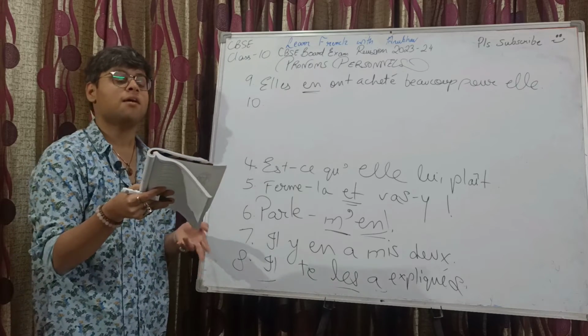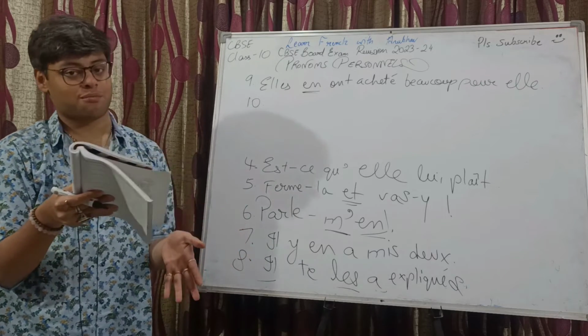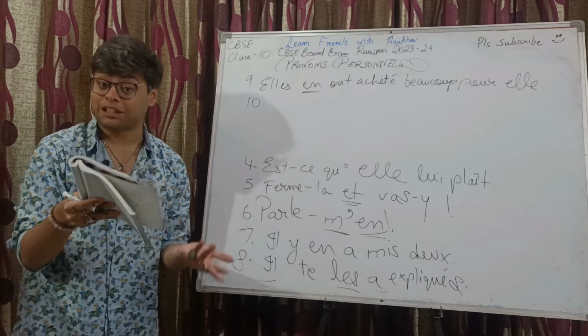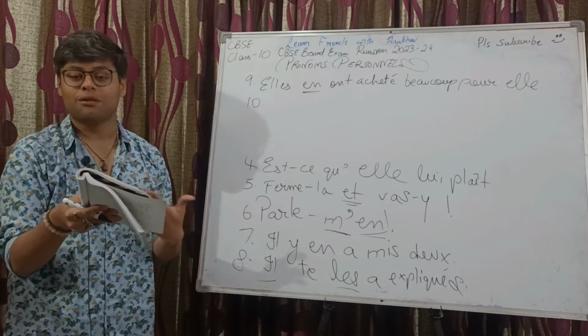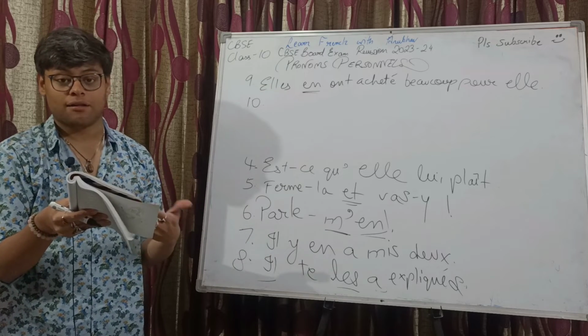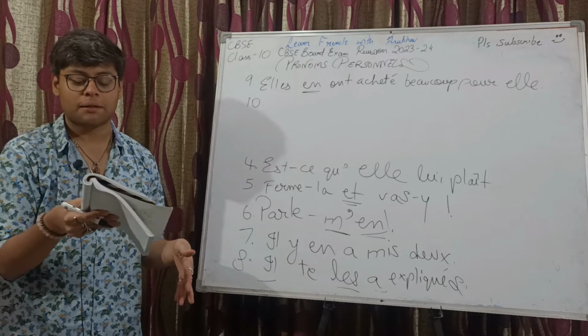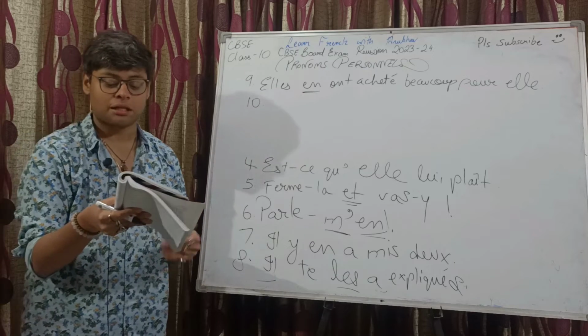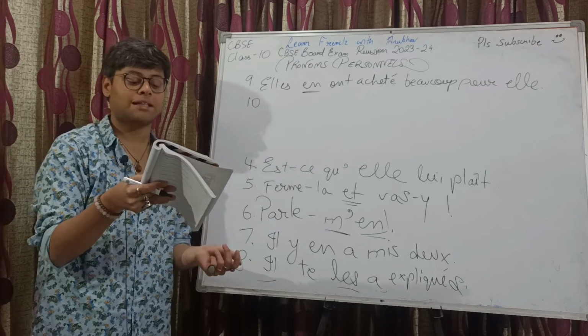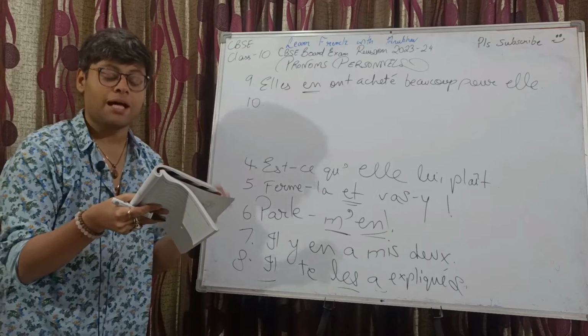Now, de l'iPad. Pronom tonique after the preposition, right, to indicate possession. Also, we are using pronom tonique, as I said a few minutes back, to indicate possession. So, l'iPad indicating possession over here, right? So, de lui. You can do it. Like, it can be done in this way as well. Vous ne leur parlez pas de lui.